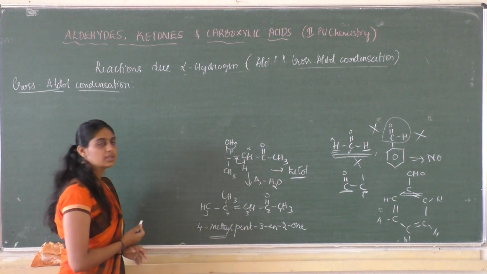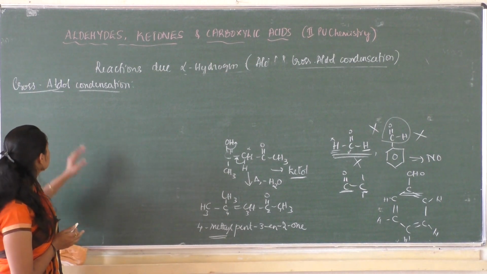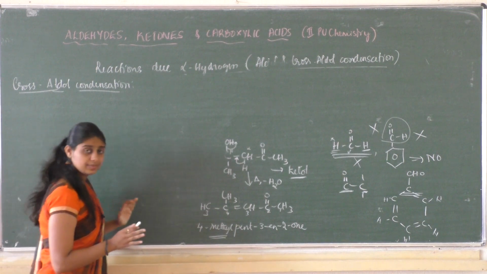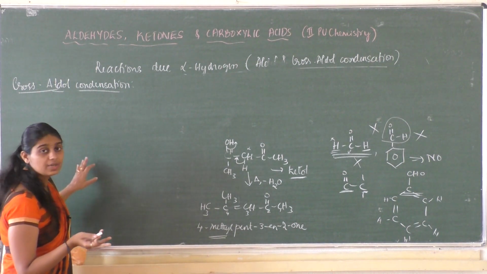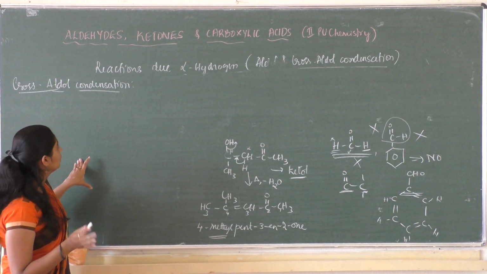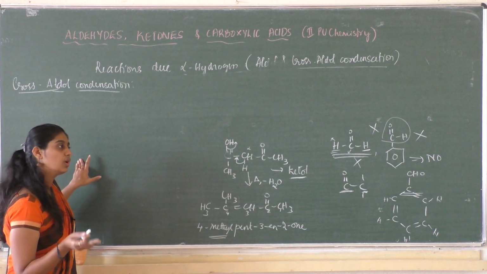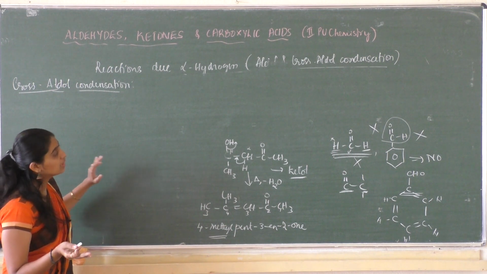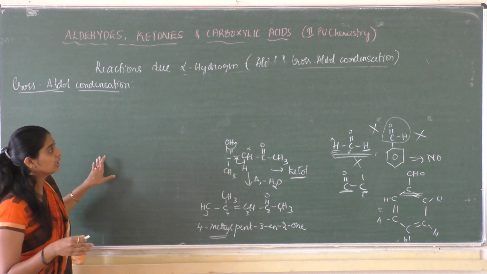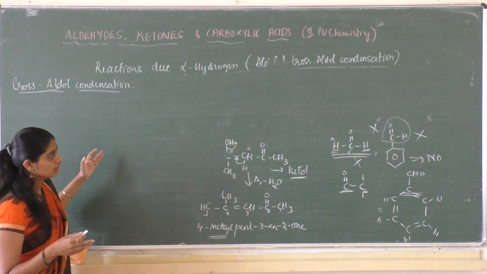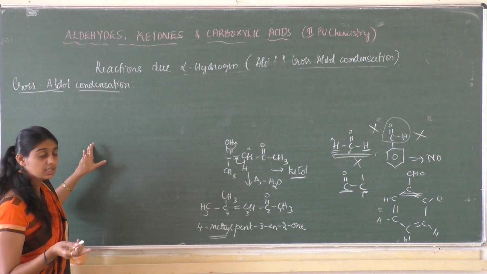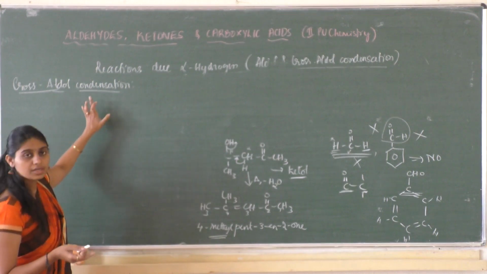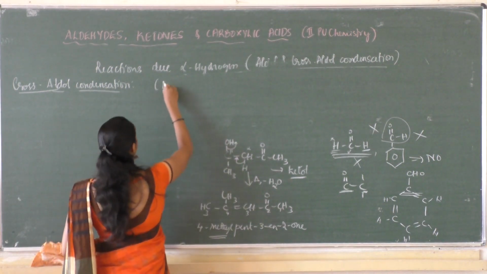But in the case of cross aldol, when two different aldehydes, or two different ketones, or an aldehyde and a ketone are made to react with dilute NaOH, aldol condensation occurs, and such a condensation is called cross aldol, or mixed aldol condensation.